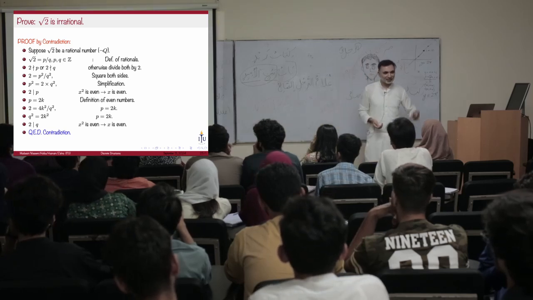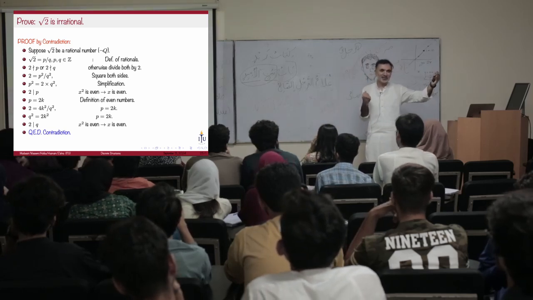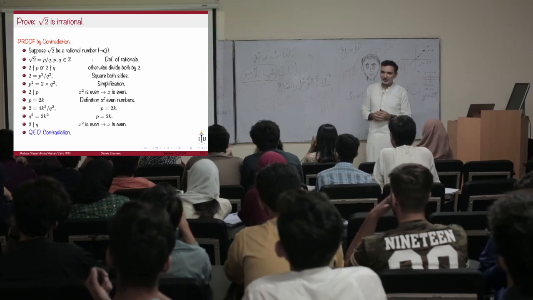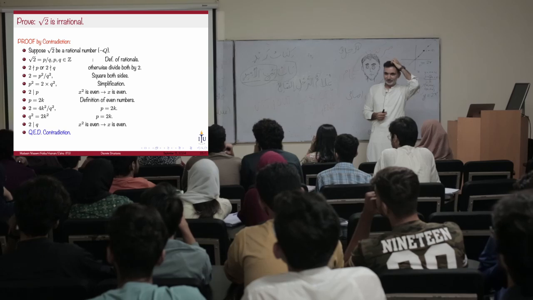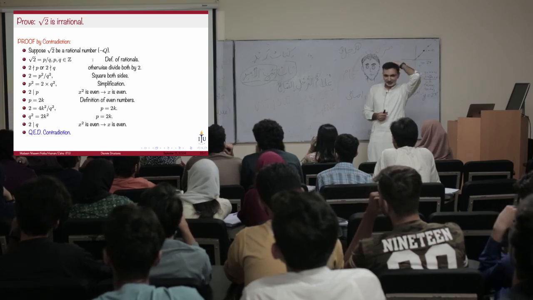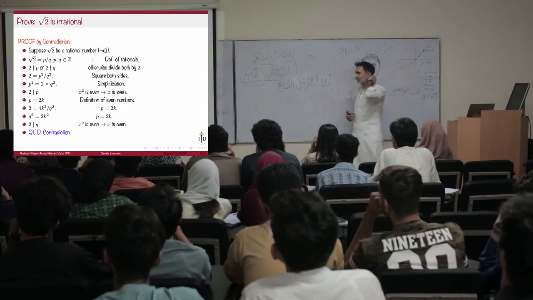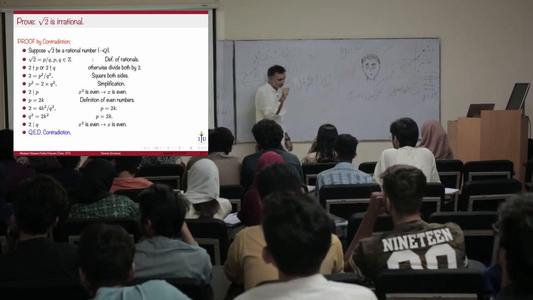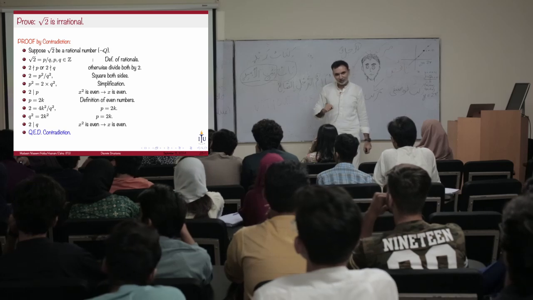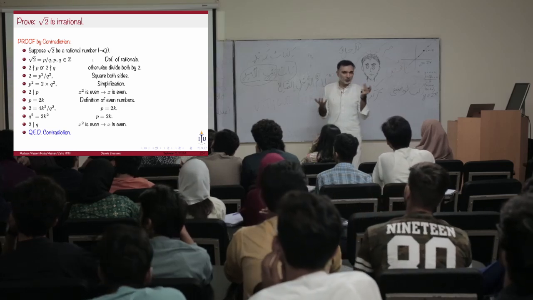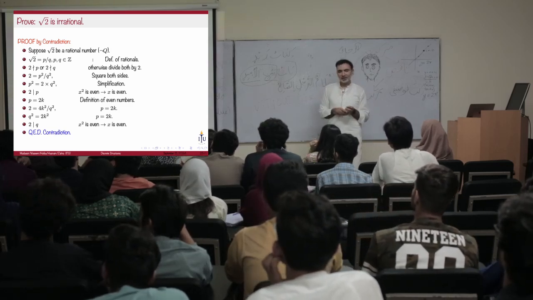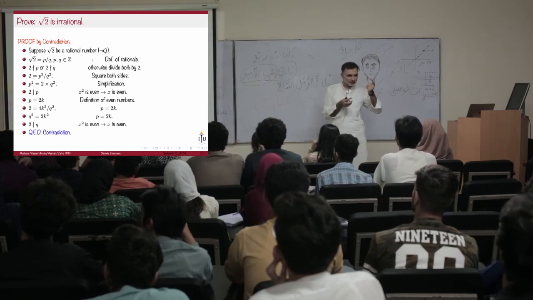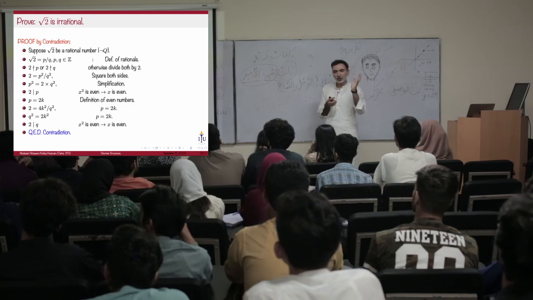And that's it. We said something, and then we proved that whatever we said is wrong, and we reached a conclusion, which is a contradiction. Are you with me? Yes? Cool. So we started with the assumption that the original statement is wrong, that square root of 2 is rational. If this is rational, we define what rational means. And then we said that since this is a fraction, if both numbers are even, we can simplify it. We can always simplify it.